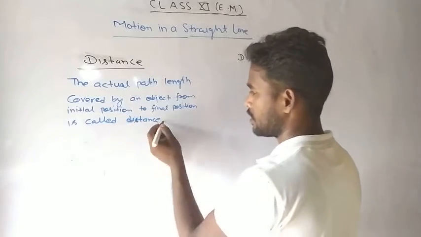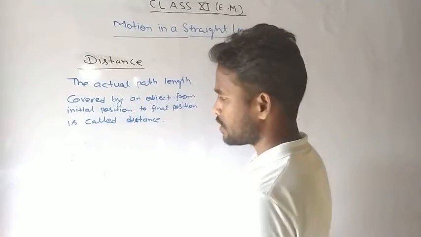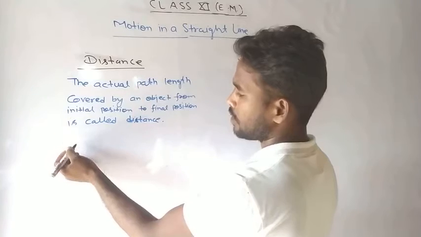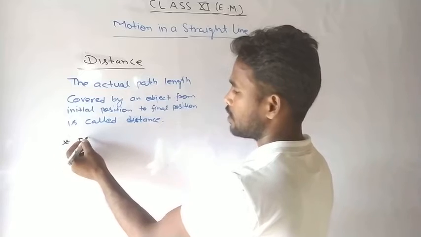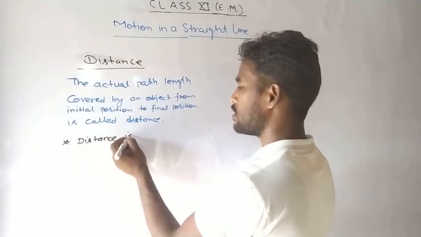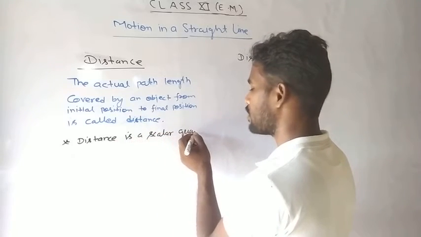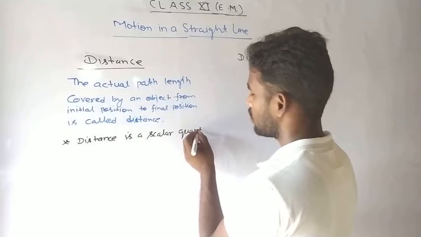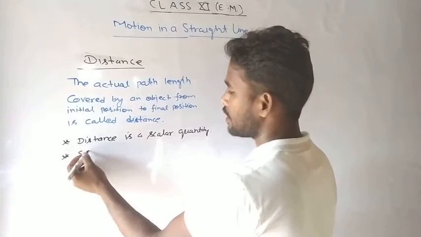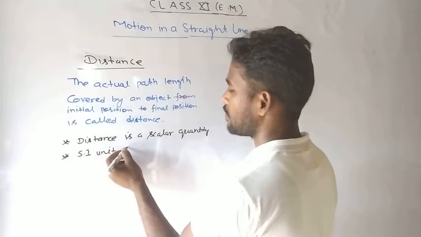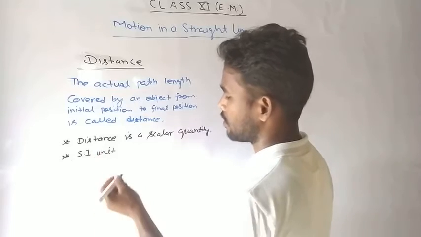If we talk about distance, it is a scalar quantity. Points about distance: the first point is that distance is a scalar quantity. The second point is the SI unit. The SI unit of distance is the meter.